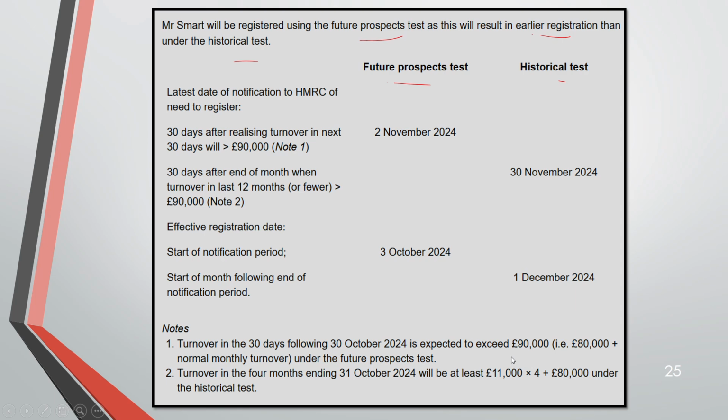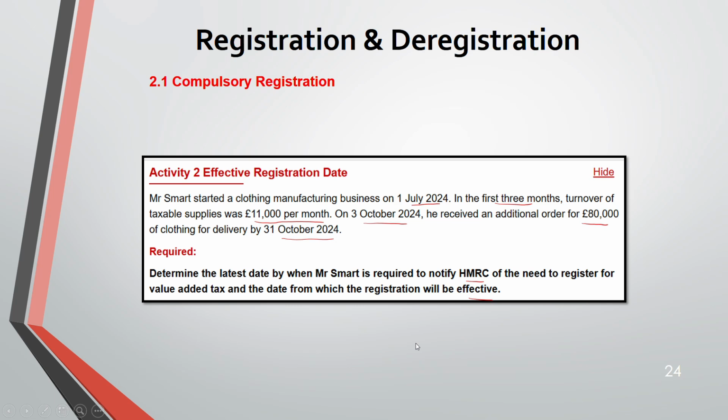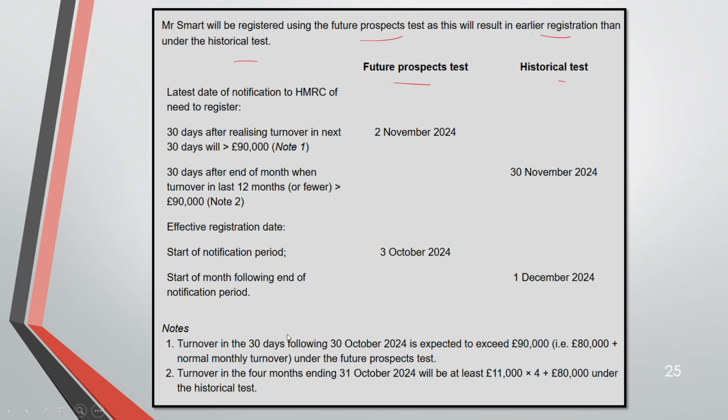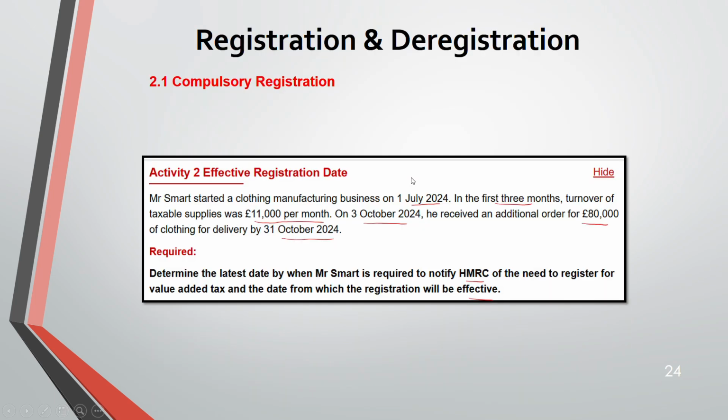That means in the next 30 days itself, following 30th October 2024, because you have received the order of 80,000 for delivery by 31st October 2024, right? So in the next month, November, it will exceed. 30 days following 30th October, you are expected to exceed 90,000 under the future test.